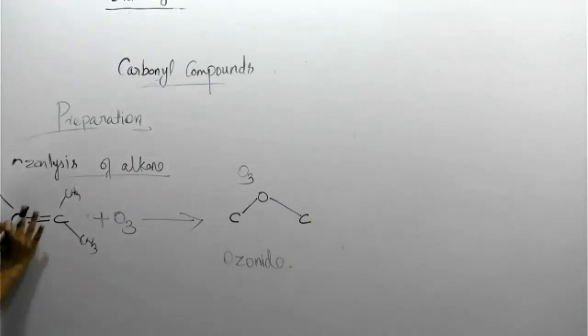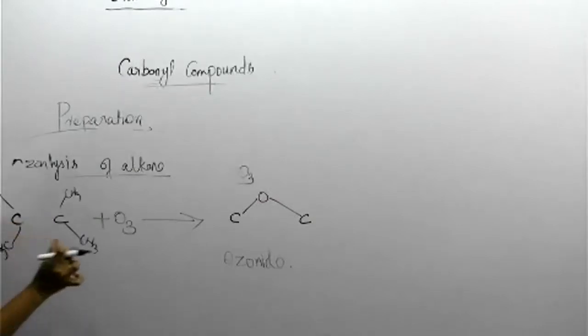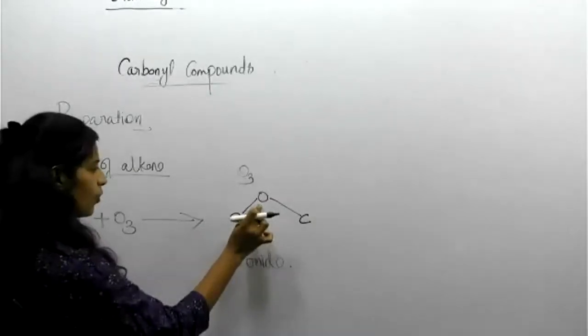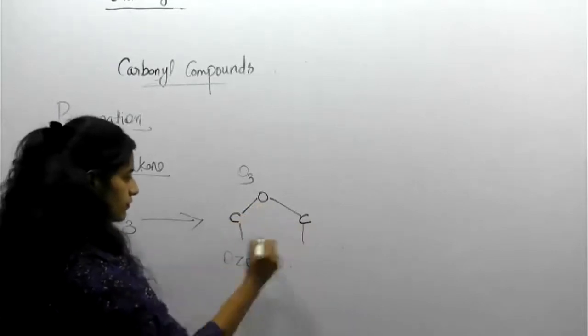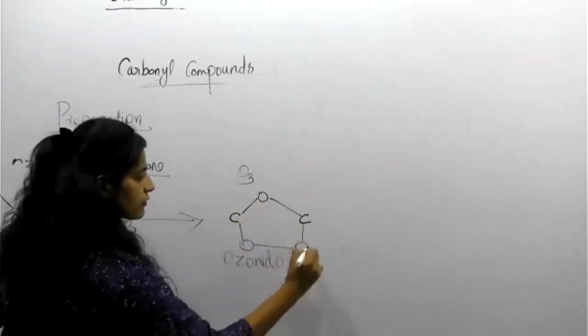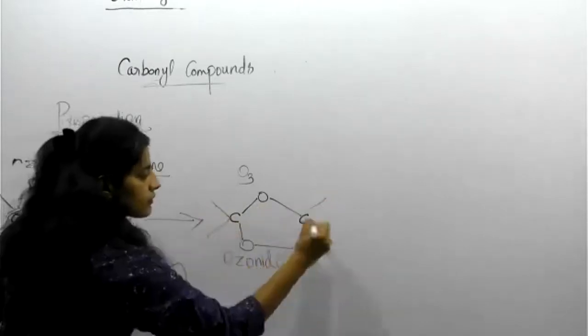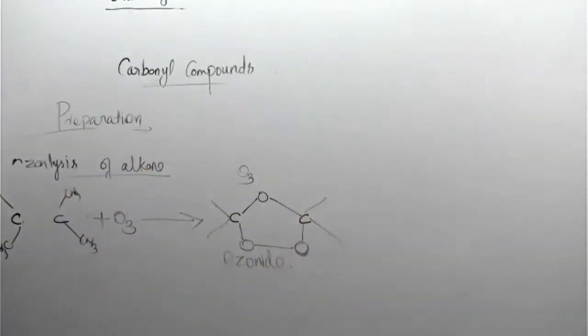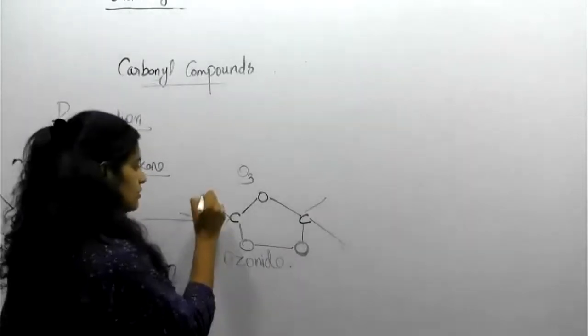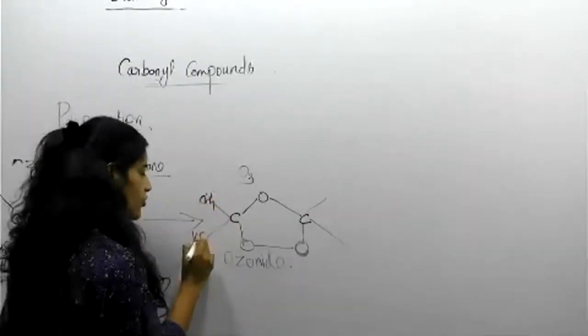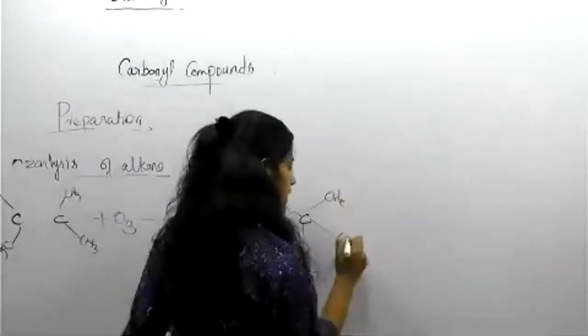We can assume the broken carbons form bonds with the O-O-O, and the remaining setup has CH3 here, CH3, CH3, CH3.